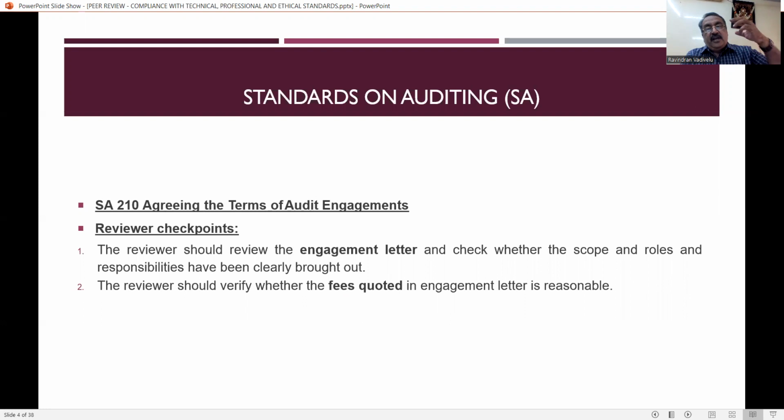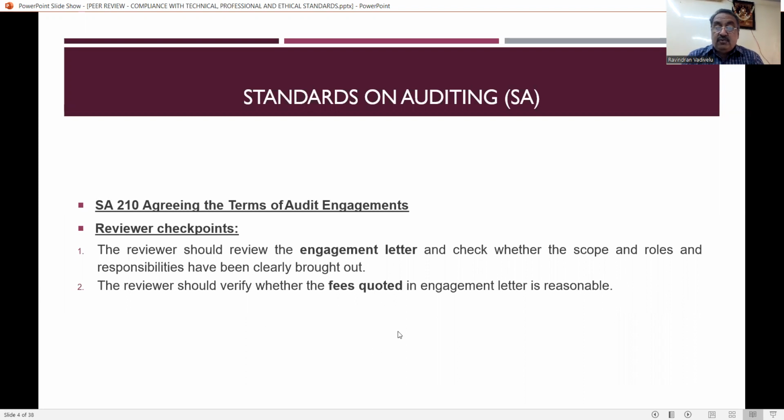Next to standards on auditing is SA 210, that is agreeing the terms of audit engagement. First, any audit has to be allotted and there should be an engagement letter. In that engagement letter, what are the works that they have to carry out, what about the fees, and whether those fees are reasonable or not. Everything has to be checked by the reviewer in his work.